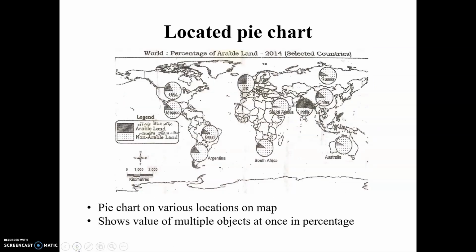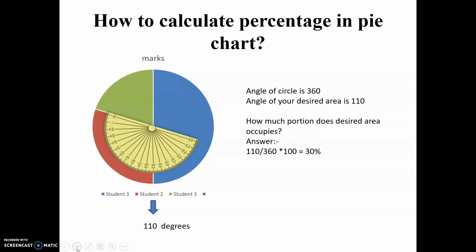Located pie chart. Now you all know what a pie chart is. You also learn it in your economics subject. And how can you understand it? Instead of bars or circles, in this type of map you will see located pie charts, and this shows the values of many objects at one point. Like in this map, they are showing percentage of arable land as well as percentage of non-arable land in one single pie diagram.